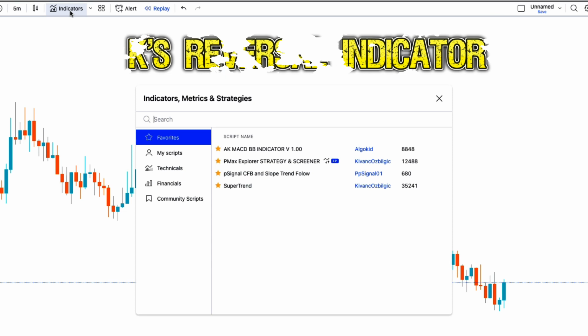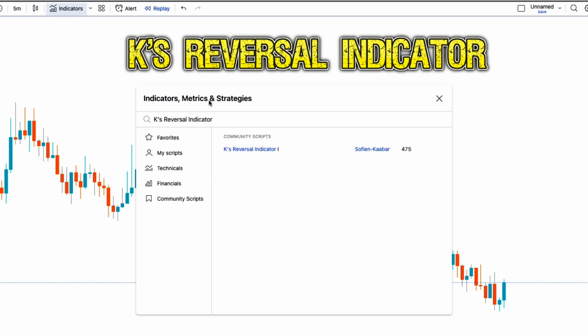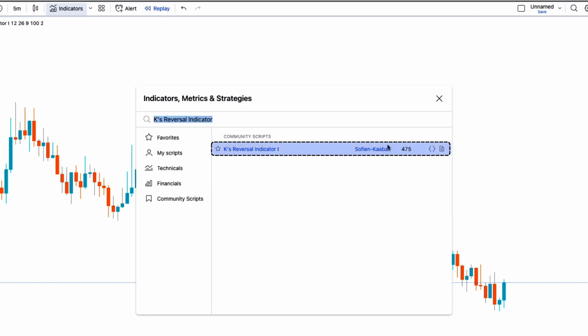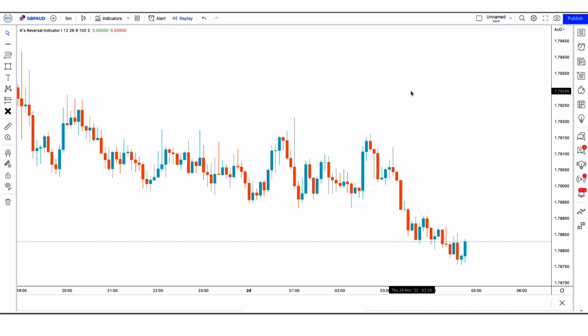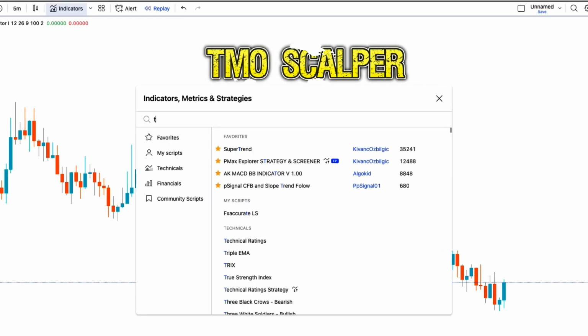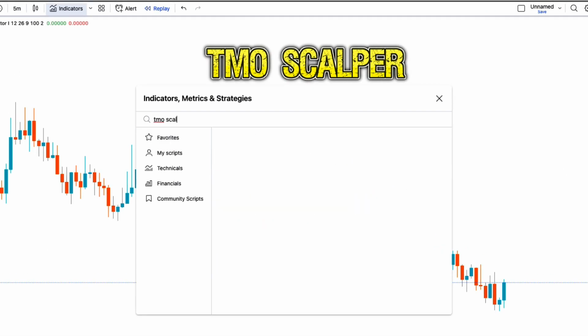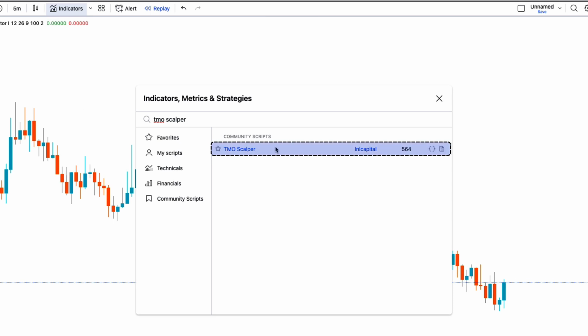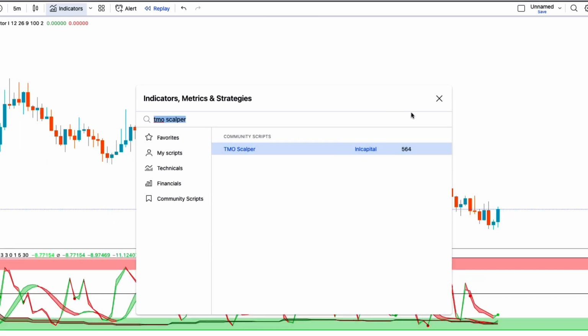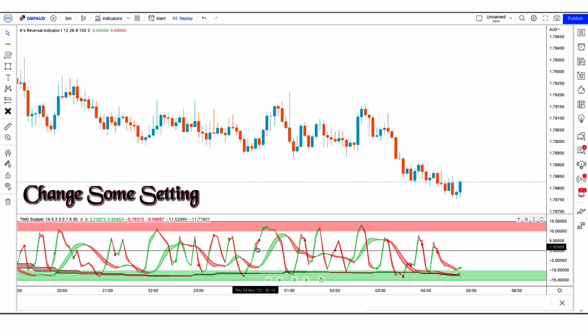First of all, we will search K's reversal indicator in the search box of TradingView. After that we have to click on K's reversal indicator option. After that we have to apply another indicator on the chart. We will search TMO Scalper in the search box of TradingView. After that we have to click on TMO Scalper option, in which we have to change some setting.